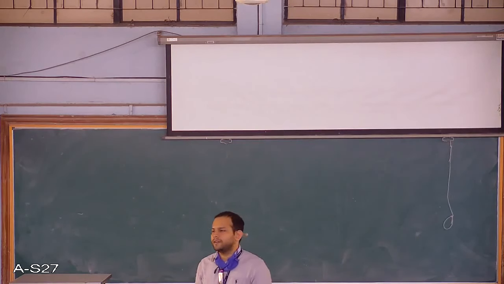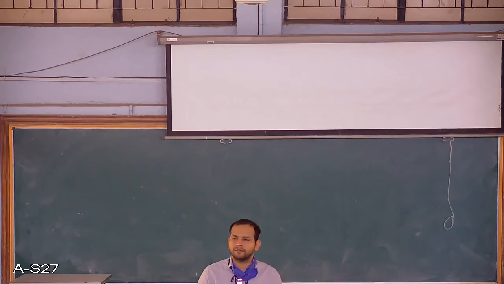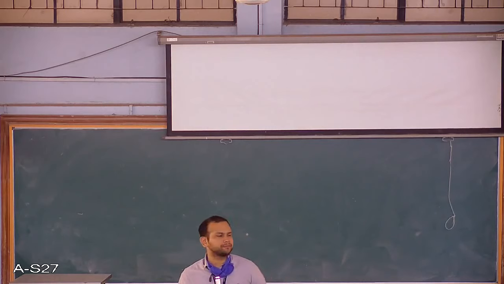Now, previously we have solved 5 problems. Now we'll move on and solve 4 to 5 more problems in this class. As I said, if you have any doubts, you can always contact the professors. We are solving the problems from the book BC Punmiya, because we have lots of copies in our library. So I hope everyone or most of you must be having this copy of BC Punmiya. It will be easy for you to study.